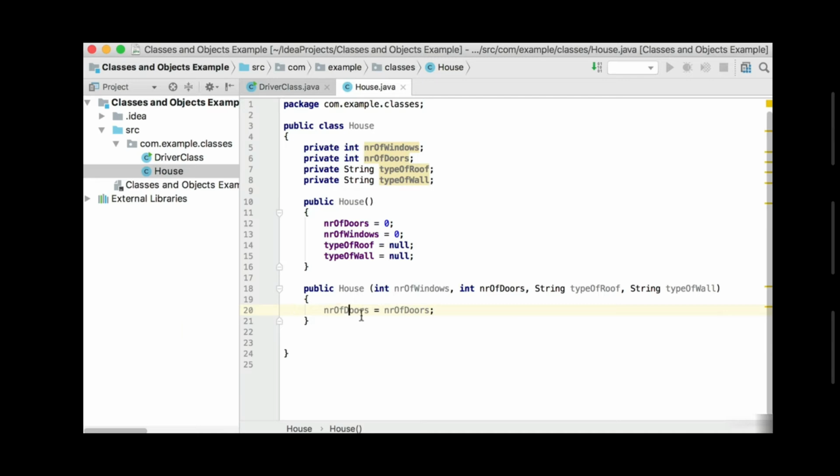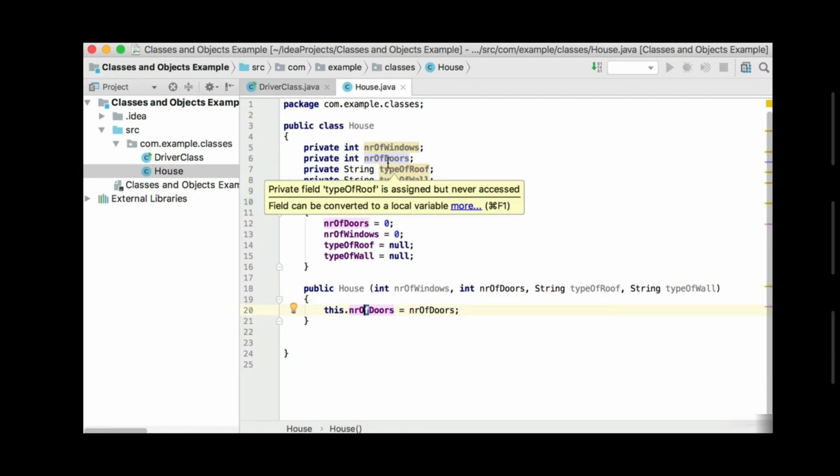But now you can see this is a bit confusing, because am I talking now about number of doors there, or am I talking of the number of doors there? So just to refer to the object that we will be building here, I'm going to refer to it using the this keyword. So this dot number of doors refers to the object that will be created, that object's number of doors. And then this number of doors will refer to the one that was passed in to the method. So if I click on that one, you can see it's selected at the top. If I click on this one, it's selected only here.